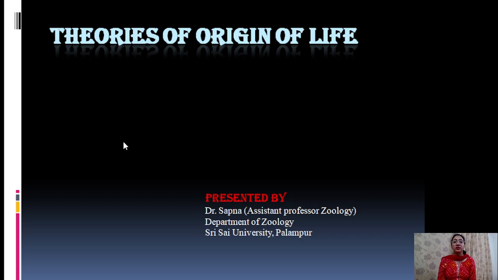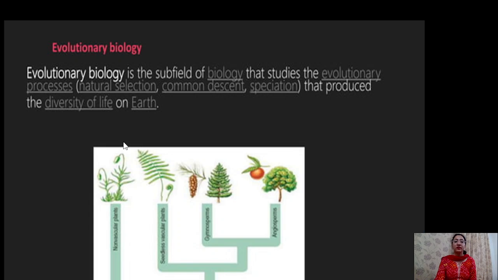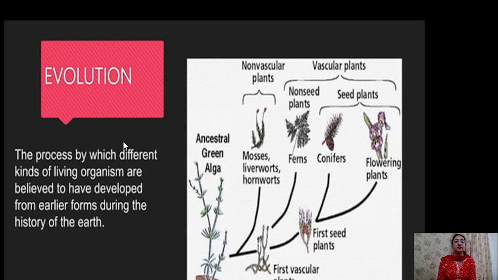Today we are going to study about the theories of origin of life. Evolutionary biology is the subfield of biology that studies the evolutionary processes like natural selection, common descent and speciation that produce the diversity of life on earth. And evolution is the process by which different kinds of living organisms are believed to have developed from earlier forms during the history of the earth.